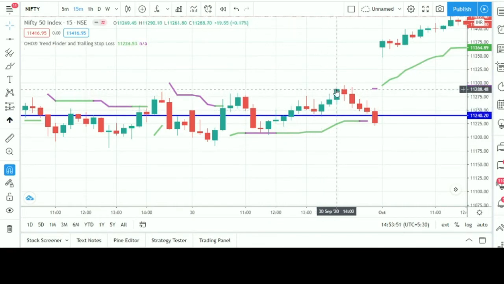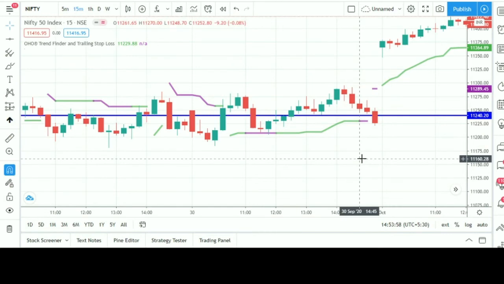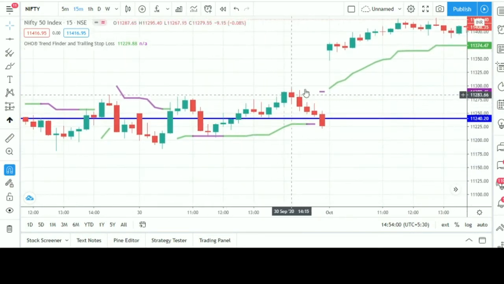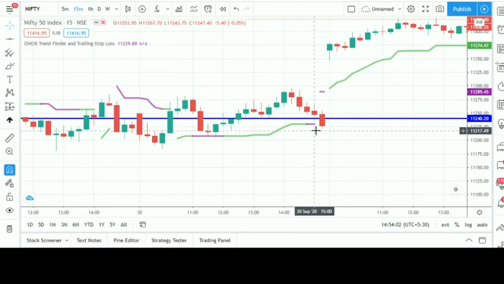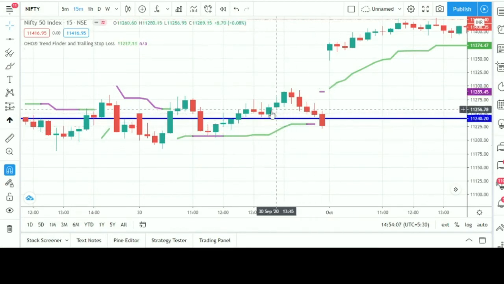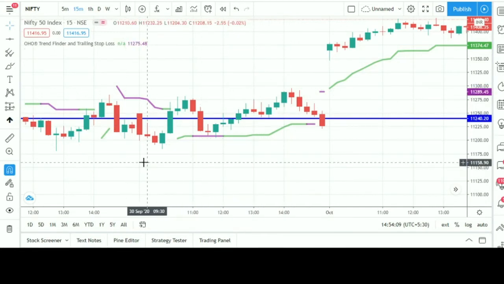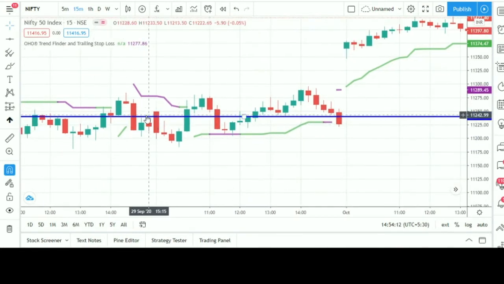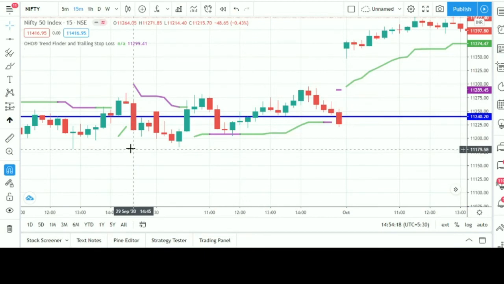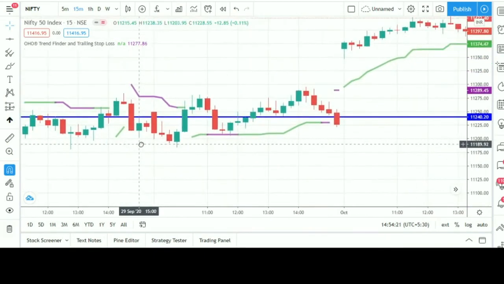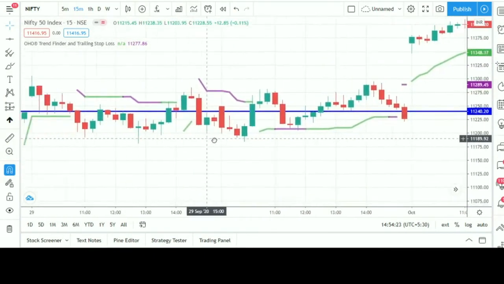11,249. Okay, and we have gone through 11,296, so we have got 50 plus points. So here we can book the profits. We can't consider it as an SL hit, it's a profitable trade also. So only one SL hit, that is also a downside trade with the purple color line against a daily uptrend side. So that was also not a good trade.